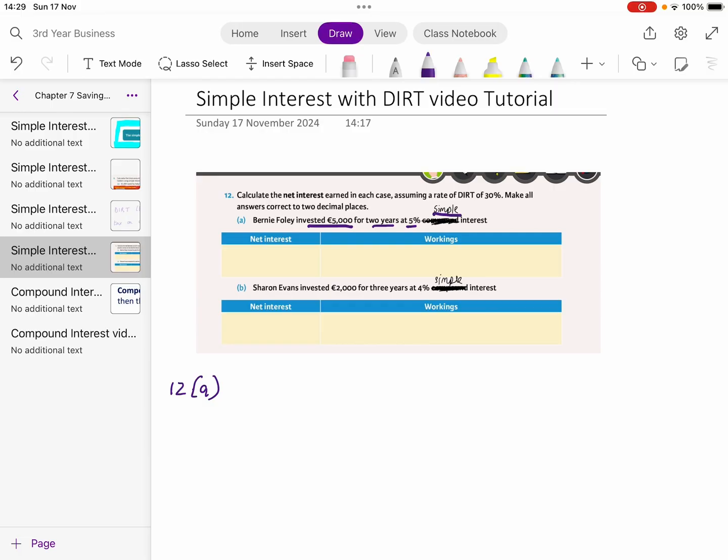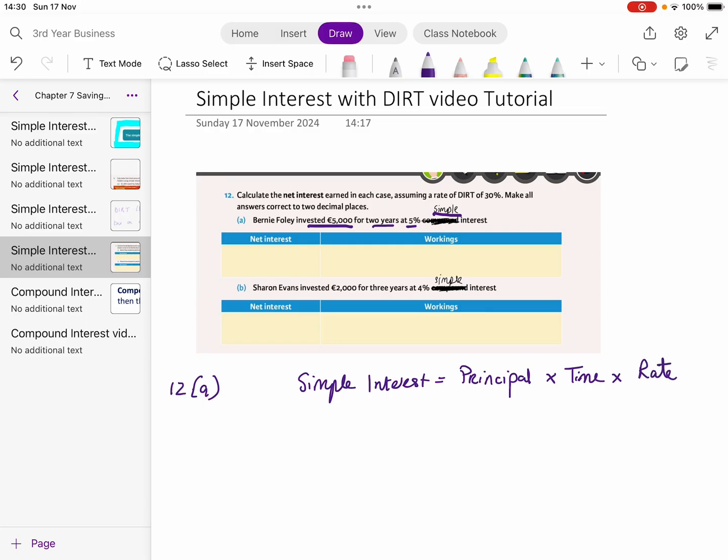Going back to my simple interest formula, simple interest is equal to principal, my amount invested, multiplied by time, the number of years I've invested for, multiplied by rate, my percentage rate of interest.